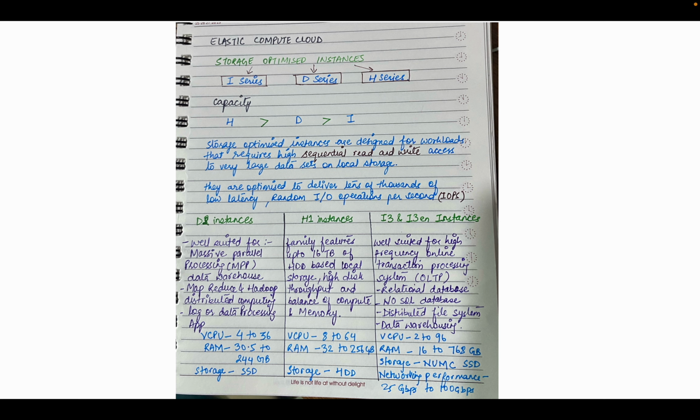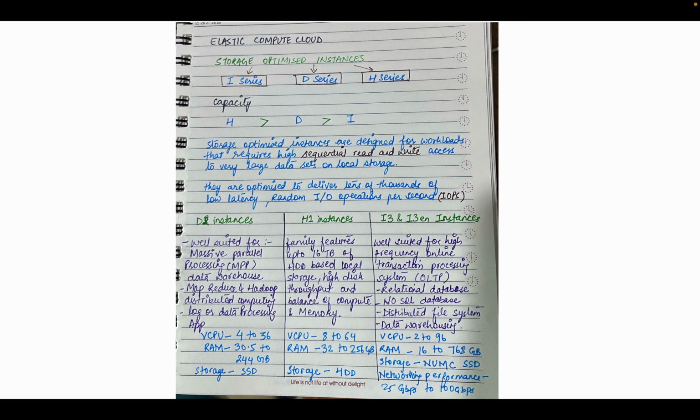Here we can see the storage optimized instances are designed for workloads that require high sequential read and write access. As mentioned in the question, the storage should be only for temporary purposes, as it will be discarded afterwards. It is only for read and write purposes. So whenever you see sequential read and write access, we can understand that this is a storage optimized instance.